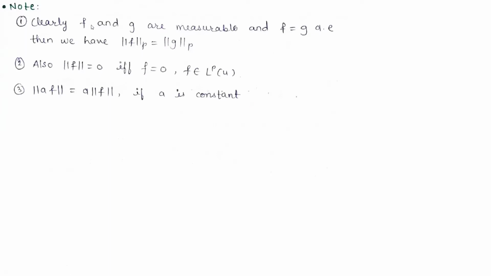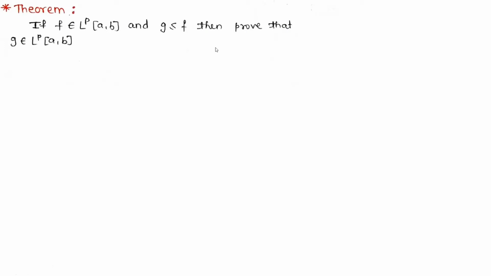Before the theorem, here we have some notes. First, if f and g are measurable and f is equal to g, then the LP norm of f is equal to the LP norm of g. Second, the norm of f is equal to 0 if and only if f is equal to 0, where f belongs to the LP space over μ. Third, the norm of a multiplied by f is equal to |a| times the norm of f, where a is any constant. Now next is the theorem.